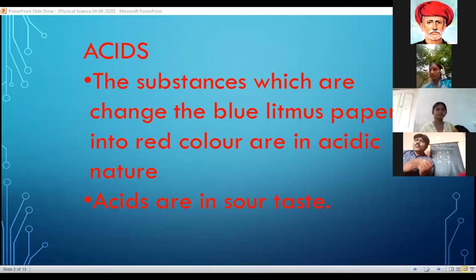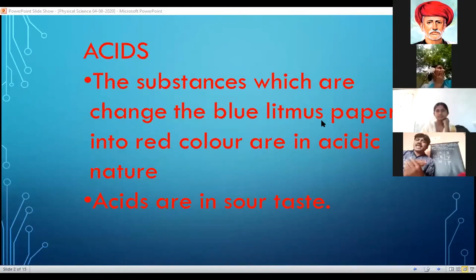In tomato, oxalic acid is present. In apple, malic acid is present. If you taste these substances, they are sour in taste.